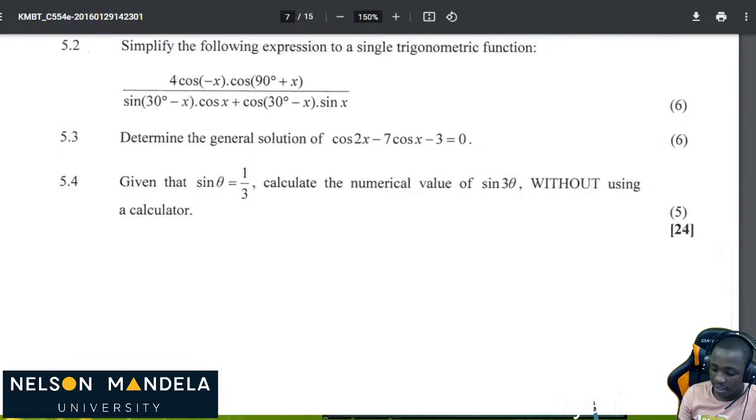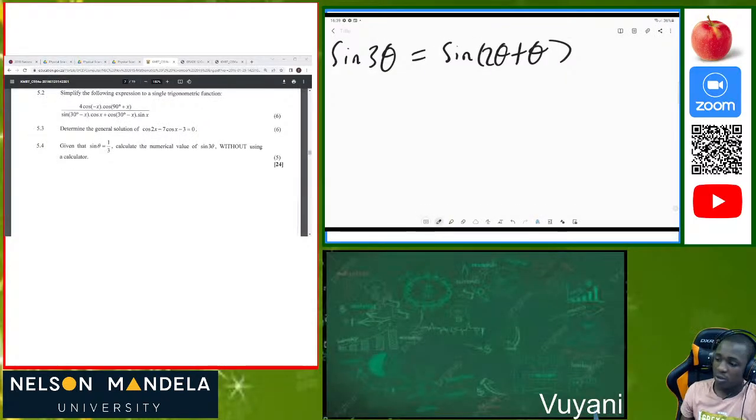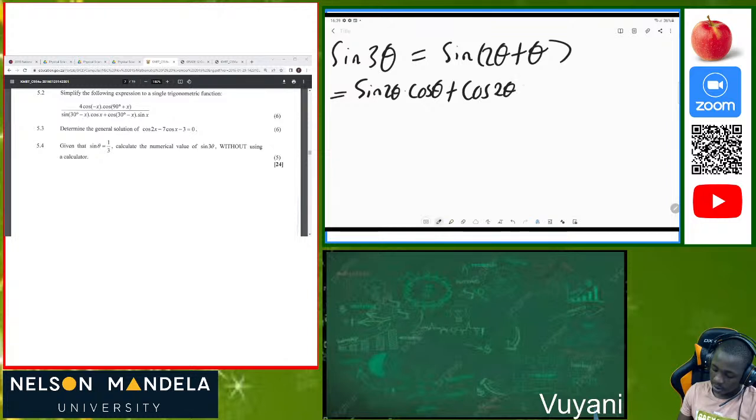So we know that sine of 3 theta is the same as sine of 2 theta plus theta. That's something we know, because when we add theta plus 2 theta, we still get our 3 theta. So now we can see that this is a compound angle. That will be equivalent to sine of 2 theta times cos of theta, plus cos of 2 theta times sine of theta. Now we can see that we are having that instance there.